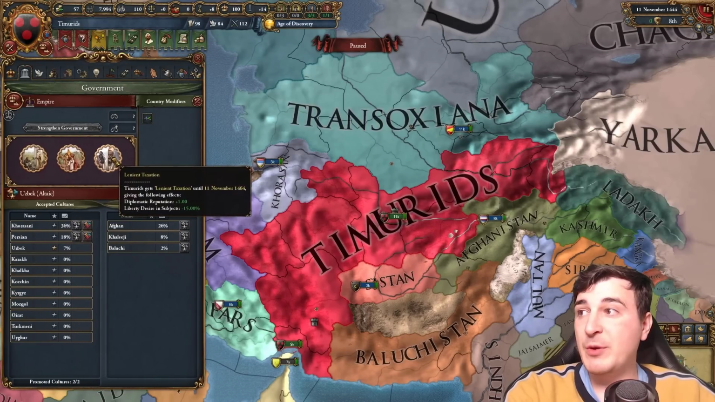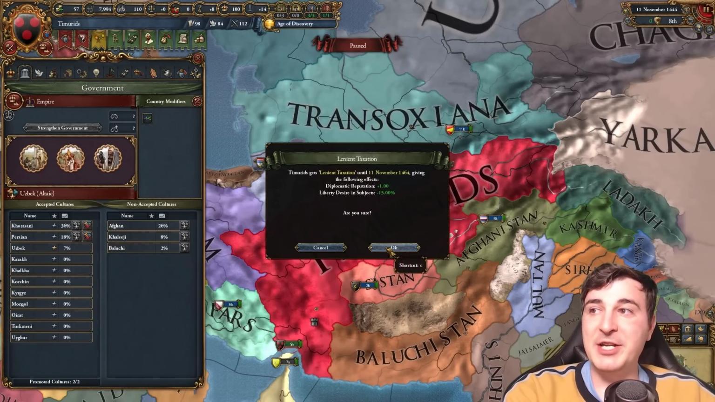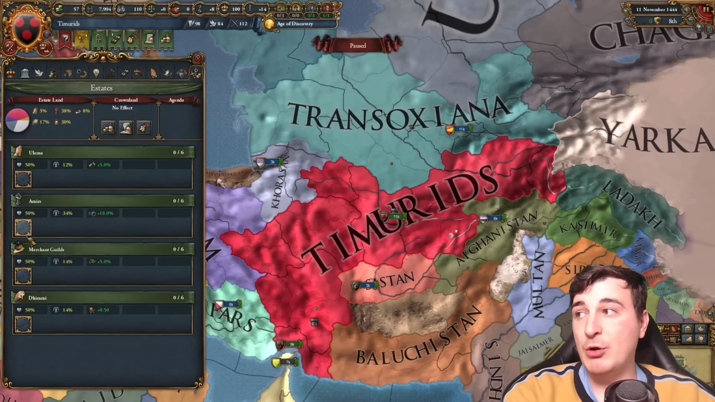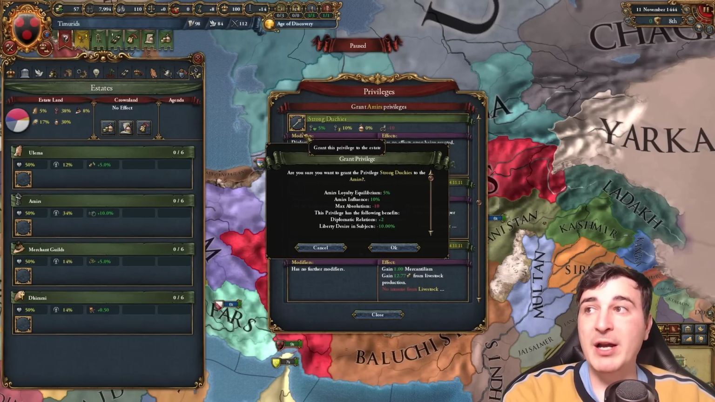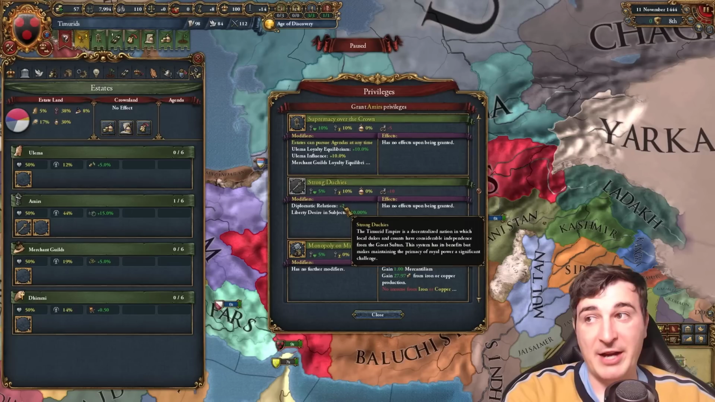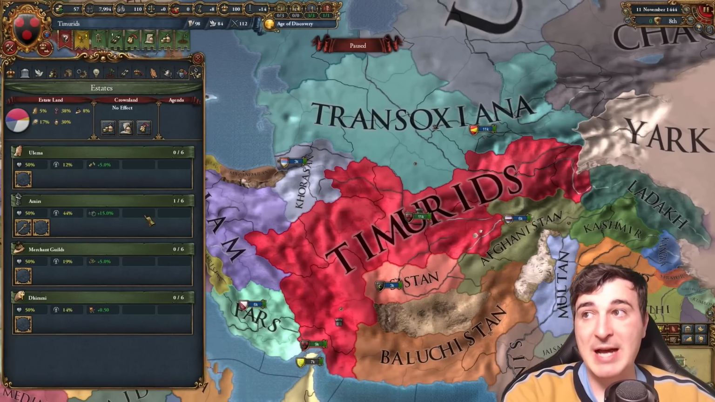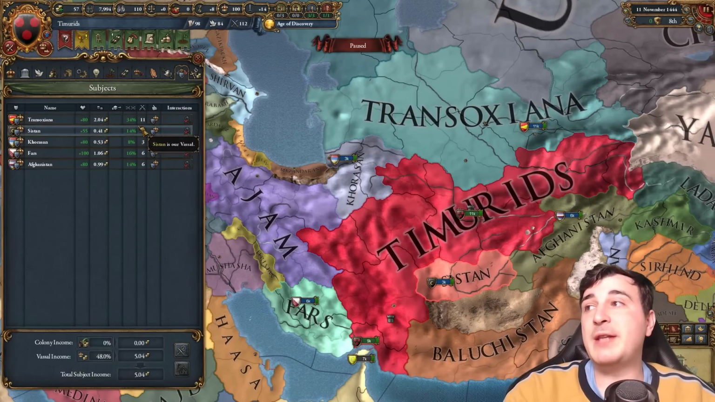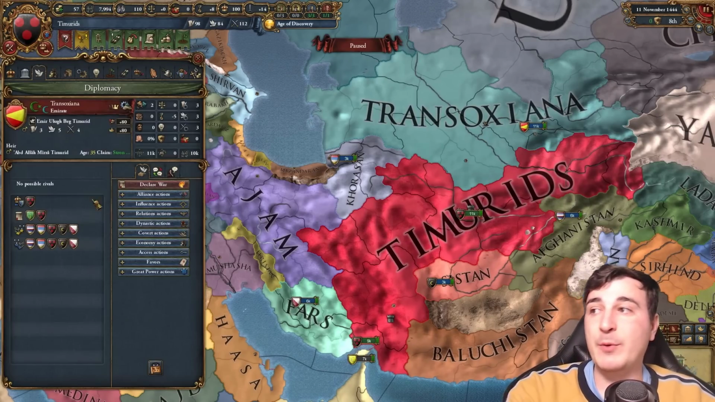We also will do a few more things like get the lenient taxation, which offers an extra minus 15% liberty desire in subjects. We're also going to give out the strong duchies privilege, which again lowers the liberty desire in subjects and actually gives us 2 more diplo relation slots. Because of doing so, we went down to very low liberty desire with all of our subjects.